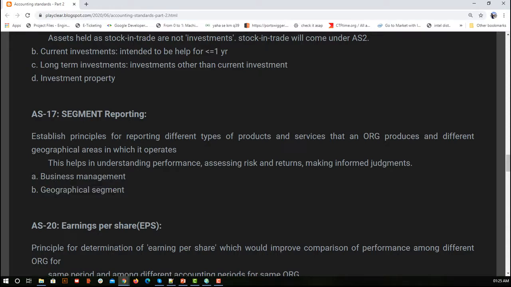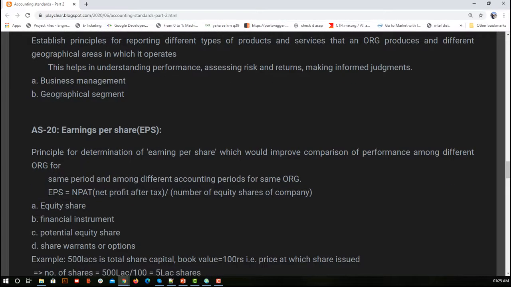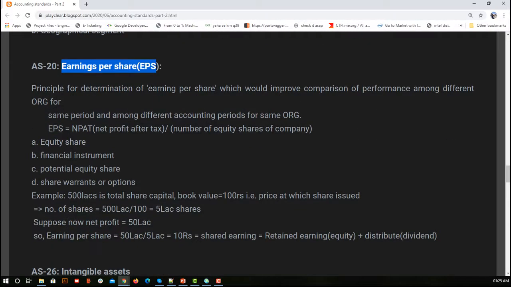It simply talks about the rules and regulations to be followed when you are preparing financial statements based on business or based on geography. Now next we have earnings per share. AS 20 is an accounting standard, which is nothing but the rules and regulations that talk about earnings per share.